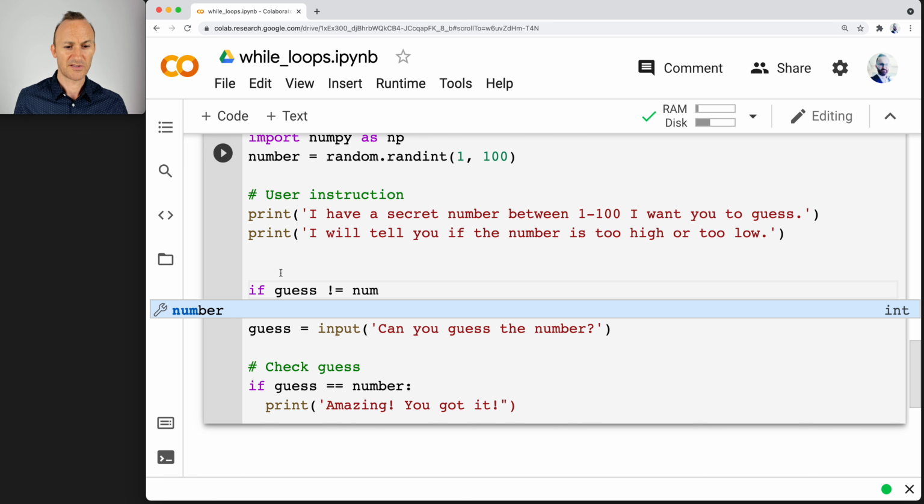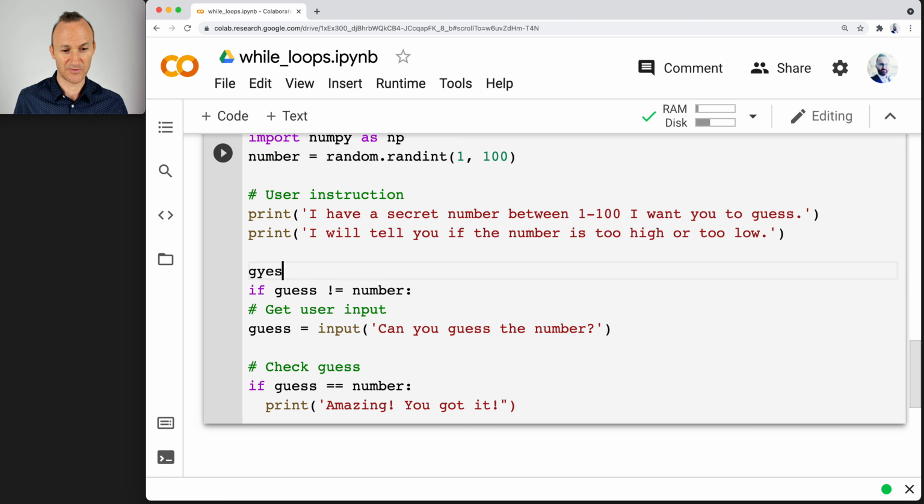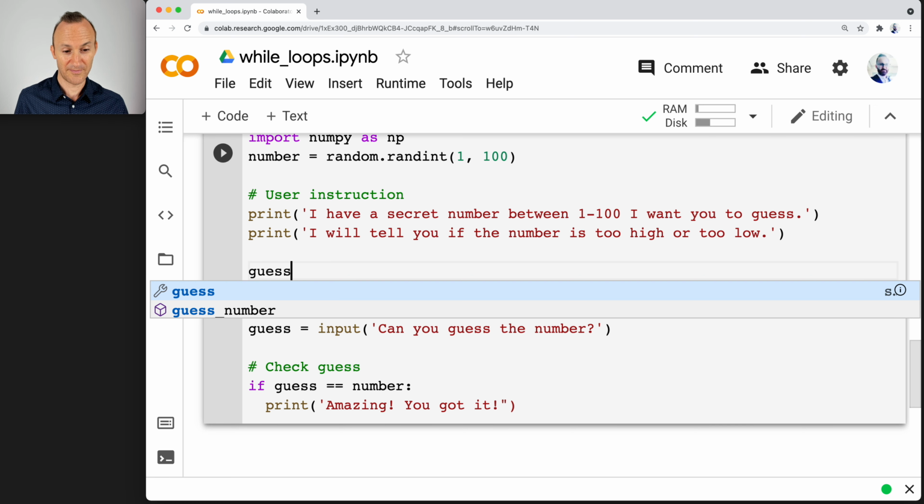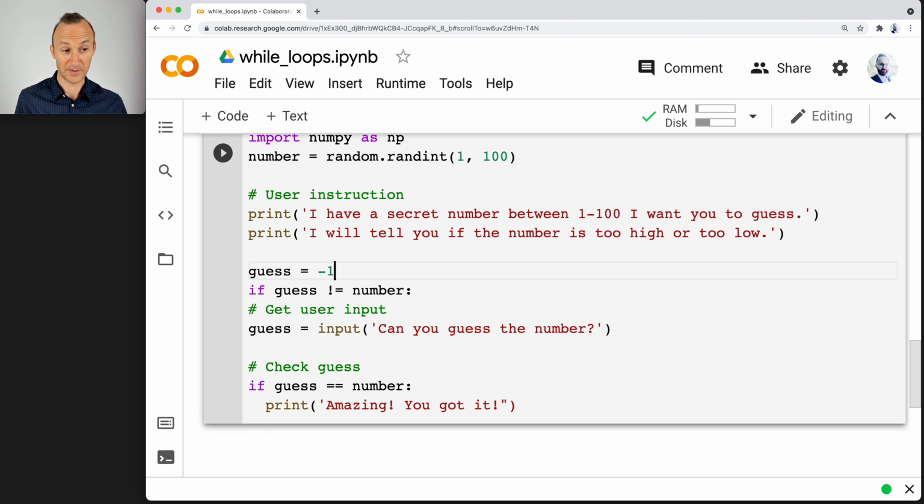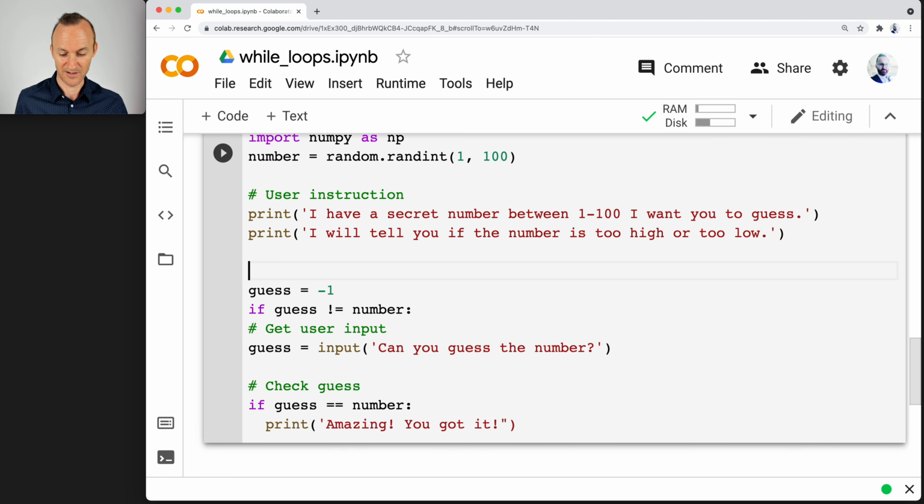Now, to start this, right, there is no guess. So I think that's going to be an issue. We could choose a guess that we know is incorrect. Then they're not going to be equal when we enter the loop. So I guess you could call that initializing the while loop.